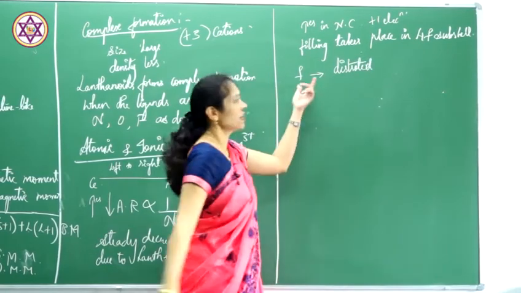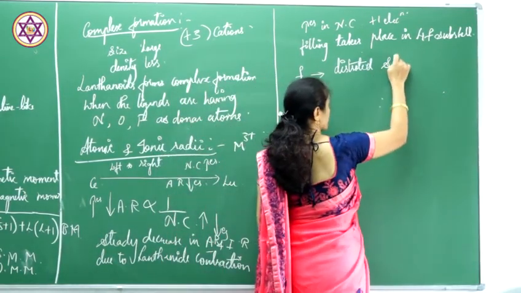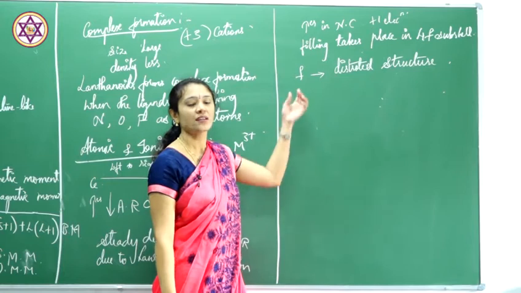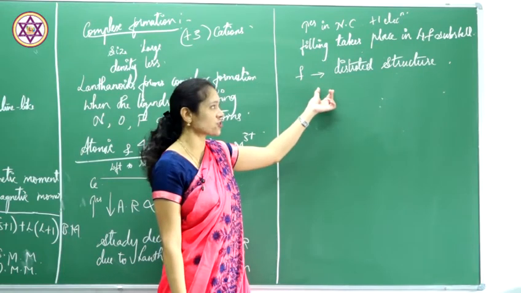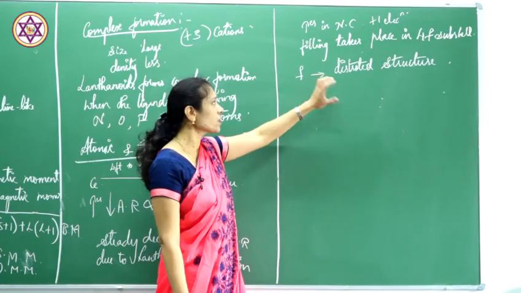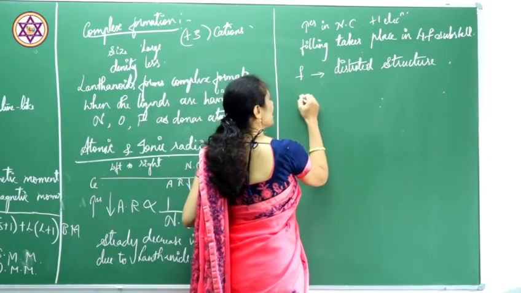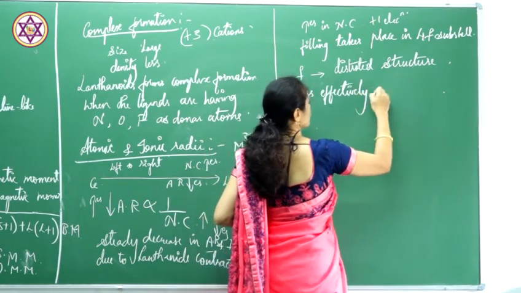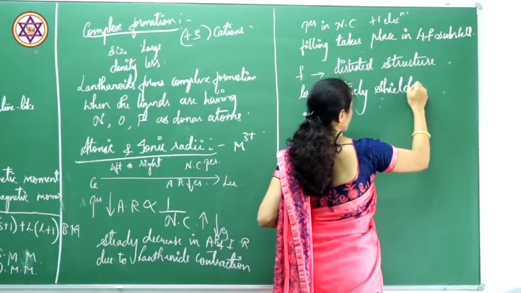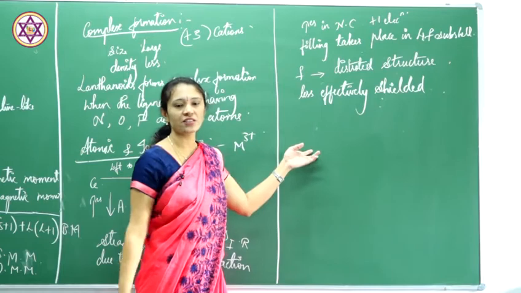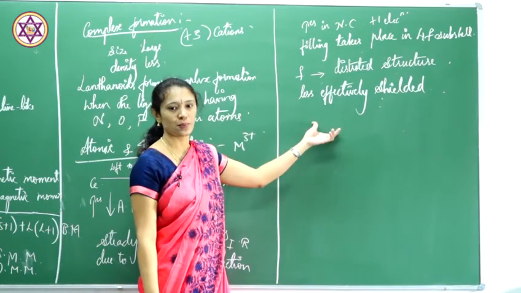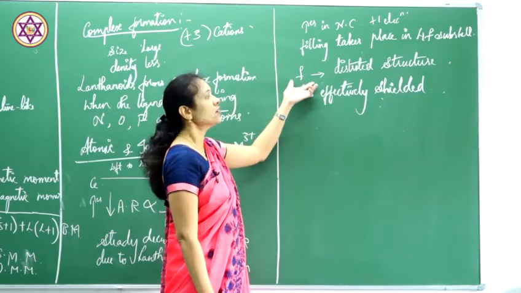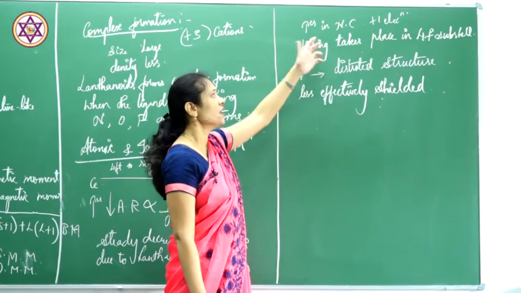Since it has a distorted structure, the f subshell is less effectively shielded, or the screening effect takes place less effectively. There is less effective screening due to the structure of the f subshell, where the filling takes place.